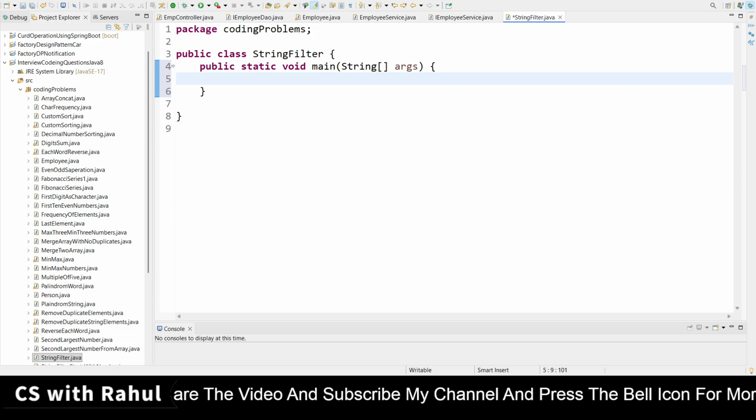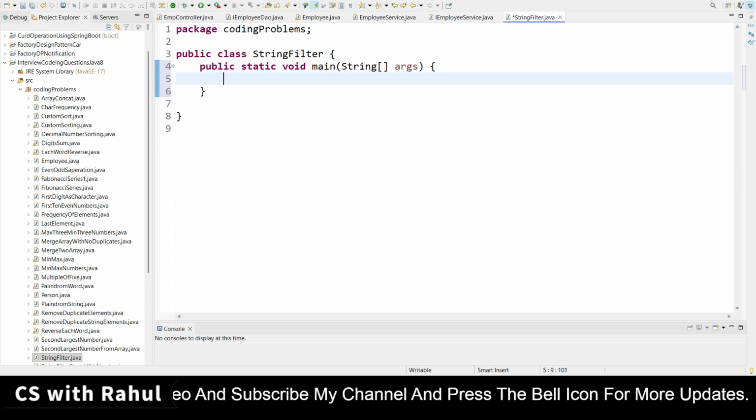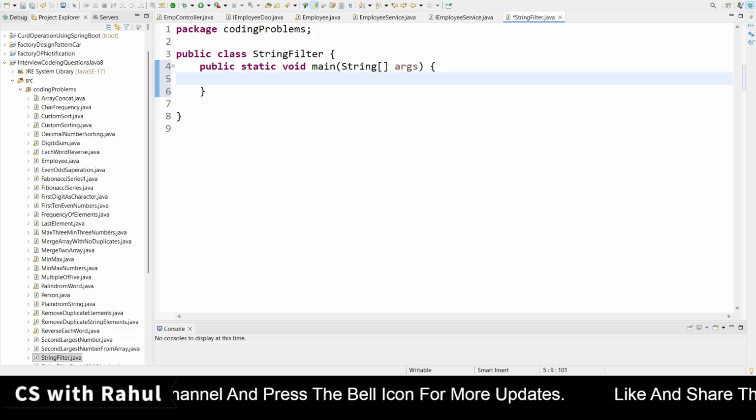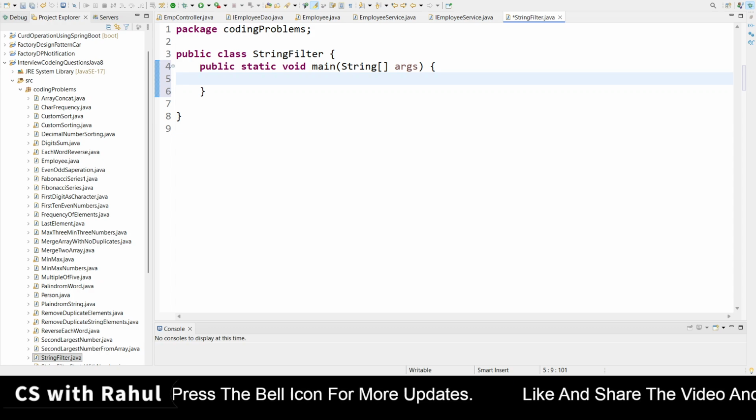So first of all, I have created one class here which is StringFilter, and in this StringFilter class I will take some questions.